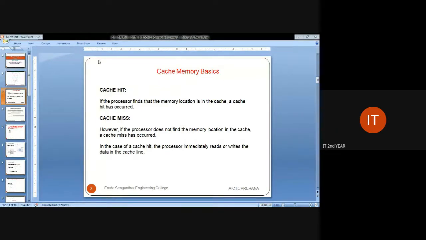It is very simple. Suppose a particular thing is asked of the main memory, and the main memory asks for help from the cache memory. If the cache memory finds that particular resource, then it is considered a cache hit. Suppose a lot of time is taken to reach that resource and the cache memory does not find that particular page or resource in cache memory, then it is considered a cache miss. Cache hit and cache miss are very important topics in cache memory.